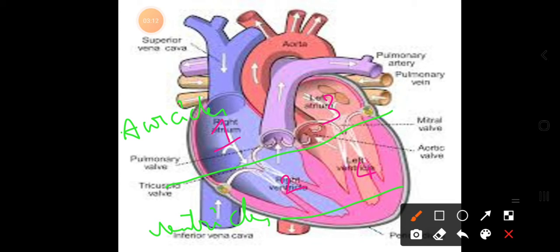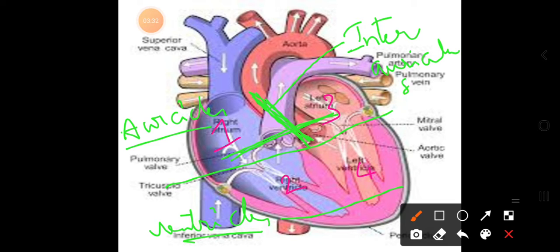In between these 2 auricles there is a separating membrane, called the interauricular septum. The same way, in between the ventricles you also have a membrane, called the interventricular septum.